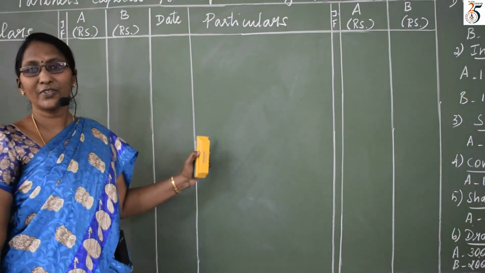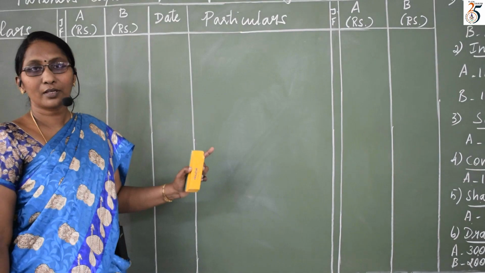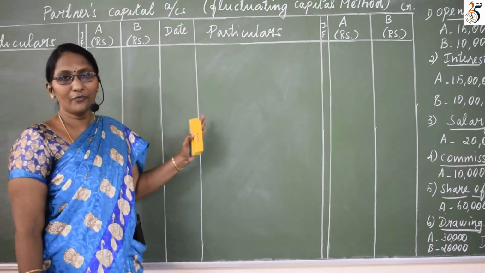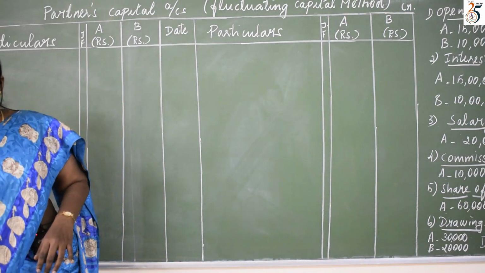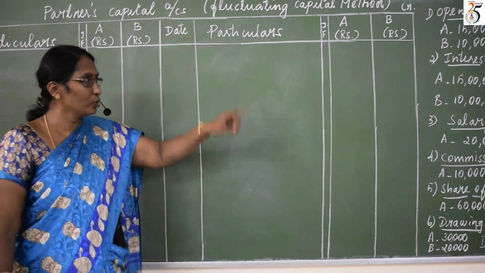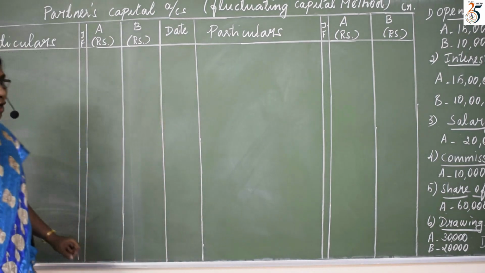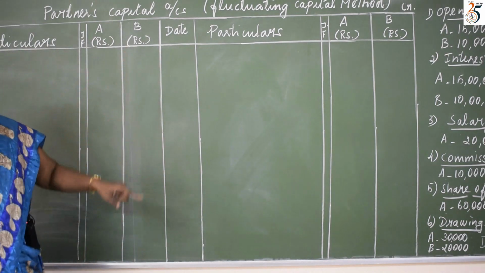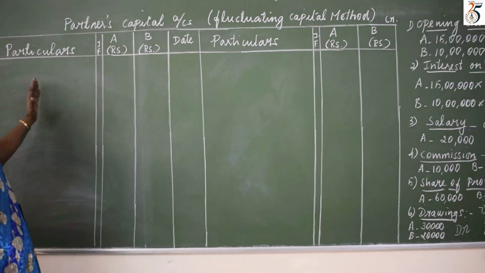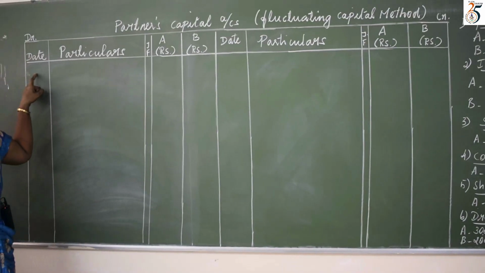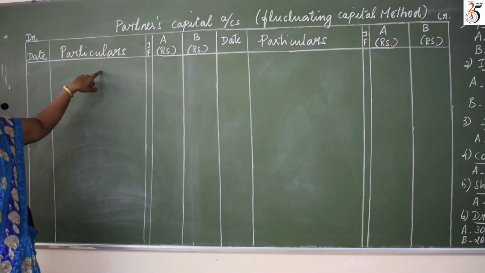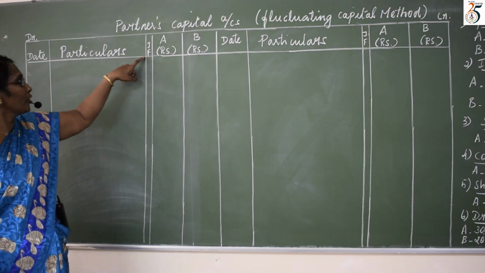So first we shall start this problem with opening balance. Before entering those values, I will recall the format. Are you seeing the table, the ledger table, how I have drawn? See here I have mentioned debit. Debit starts with date, particulars, JF, journal folio.